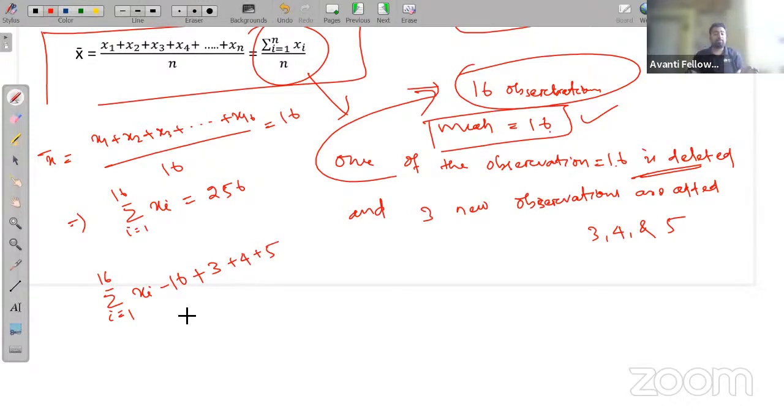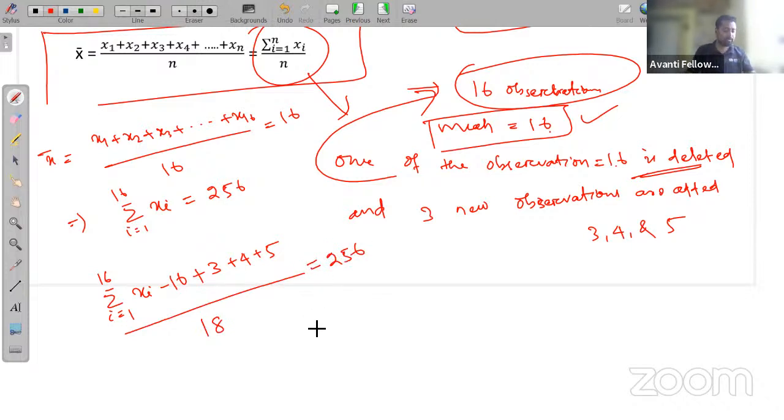The total number of observations is 16. 1 is deleted, then it becomes 15. Then 3 more observations are added, so 15 plus 3 is 18. So now the total number of observations is 18, and the sum is equal to 256. Yes or no?